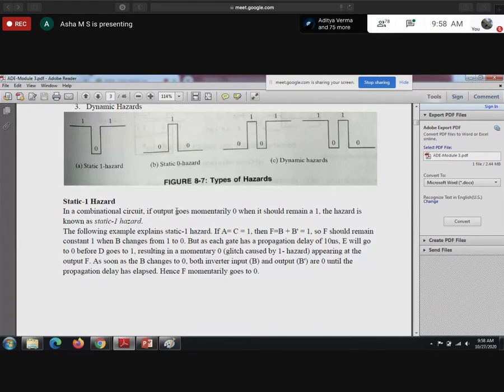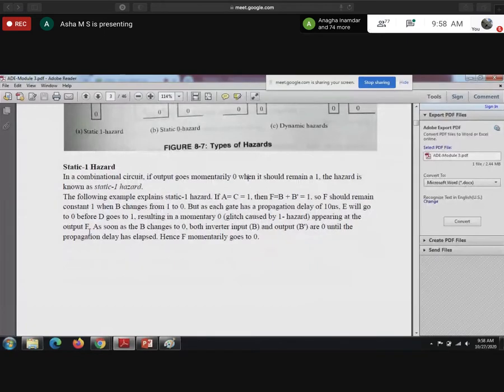So next we have the static one hazard. What do you mean by static one hazard? In a combinational circuit, if the output goes momentarily 0 when it should remain at 1, then the hazard is known as a static 1 hazard.